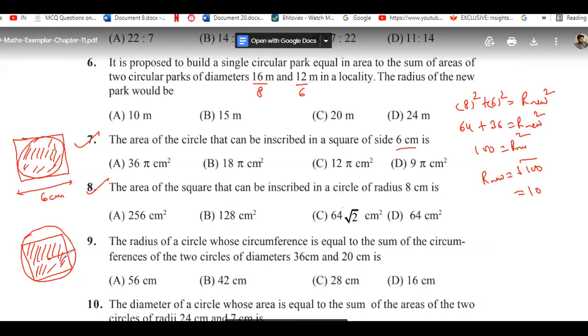The seventh one is option A. The option is A for question number 7. Yes, sir, A. How, beta? Yes, sir. Okay, okay. Let's check. We'll check it. Okay. And in question number 8,